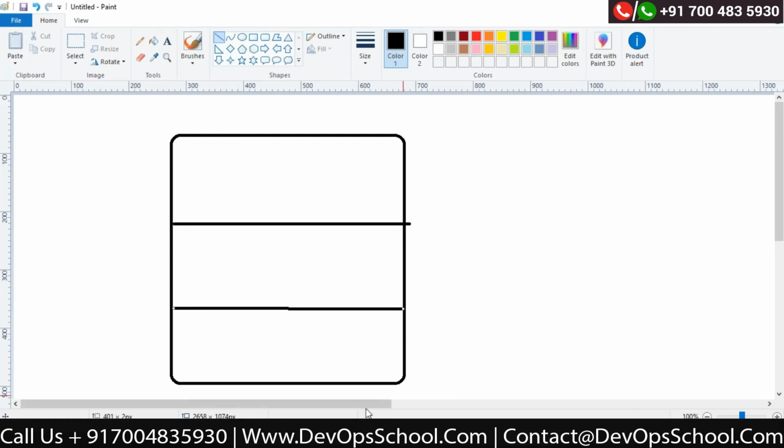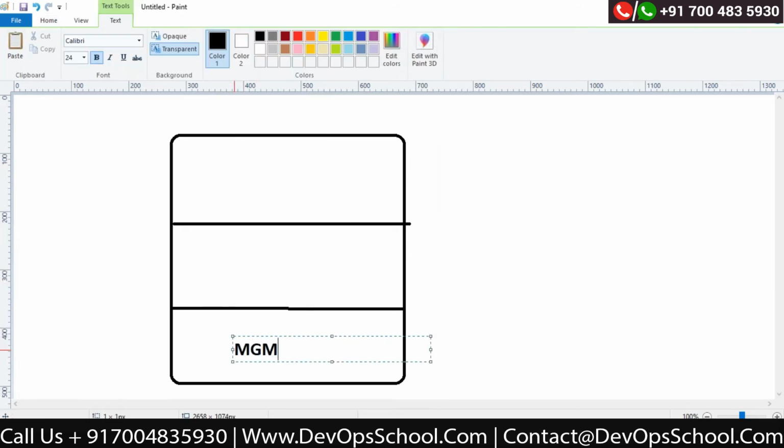Here my management team is sitting, here my administrators are sitting, and on the top floor, developers and admins are working, meaning network admins and the IT department. So you can say this is the management team, this is the admin or finance team, and this is the IT team.